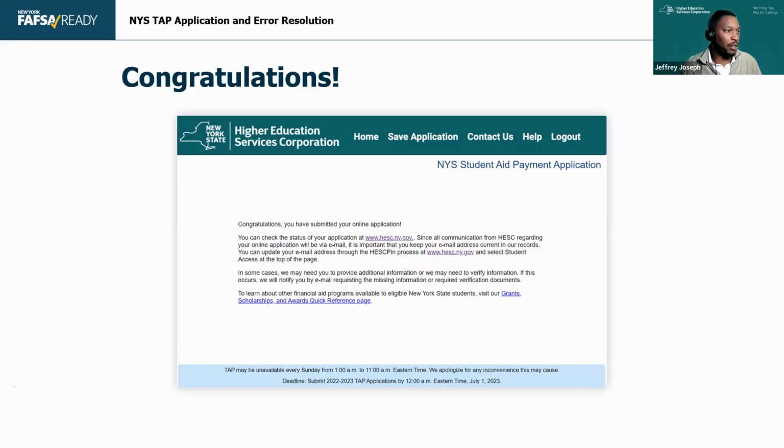Is it true that TAP amount received increases per year, or is it consistent? The TAP amount coincides with the tuition amount at SUNY and CUNY, right? So there is some gap between that, but that is the case. The max TAP I think was 5,665 last year. I haven't heard about an increase yet, but as the budget allows, that will increase.